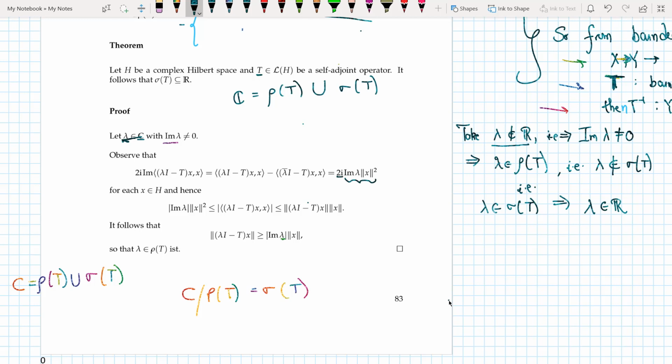The contrapositive of this argument is that lambda belonging to the spectrum implies that lambda belongs to R. This is all I showed here.